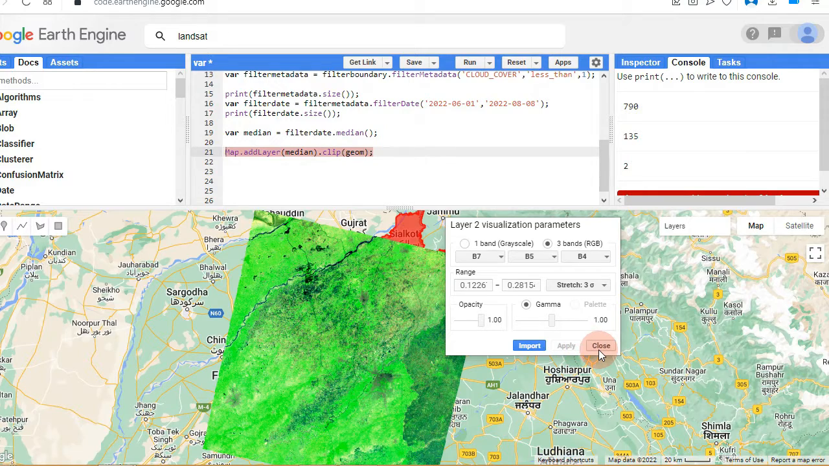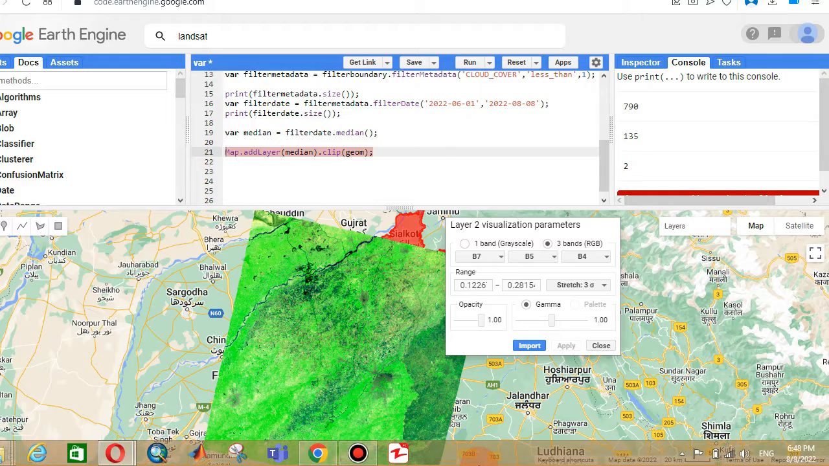In a further video we will discuss how we can do more processes on these images.